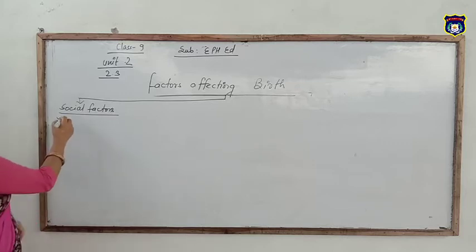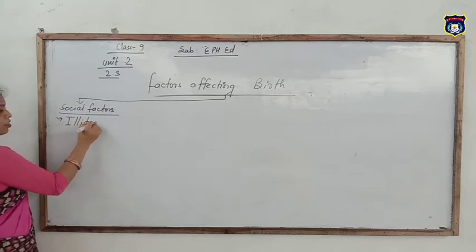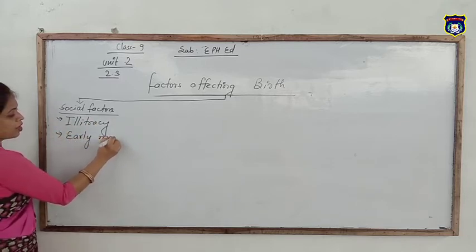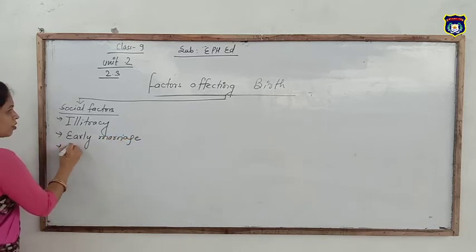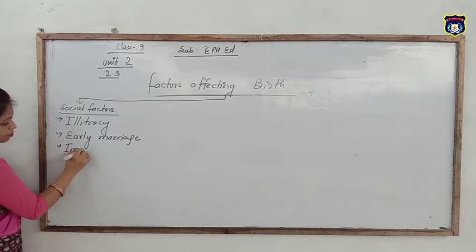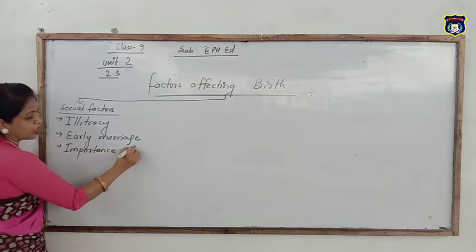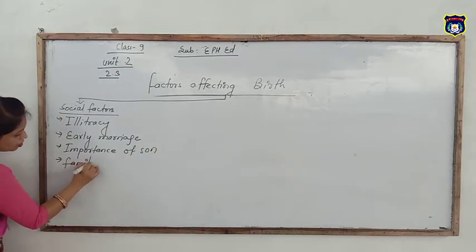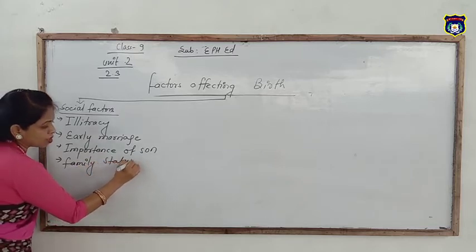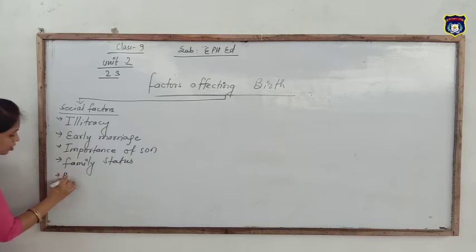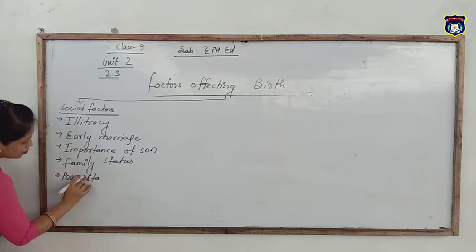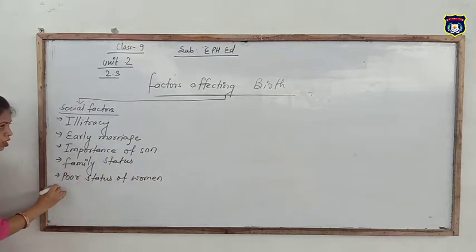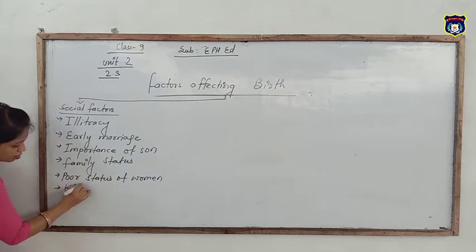In social factors, firstly, illiteracy, early marriage, importance of son, lack of family status, it means size of family, other poor status of women in society, other high infant mortality rate.